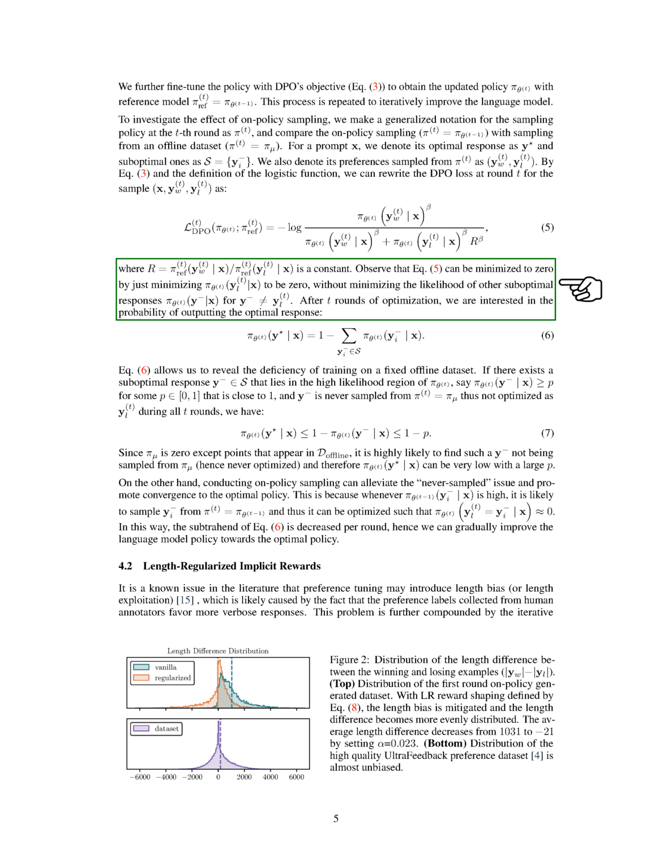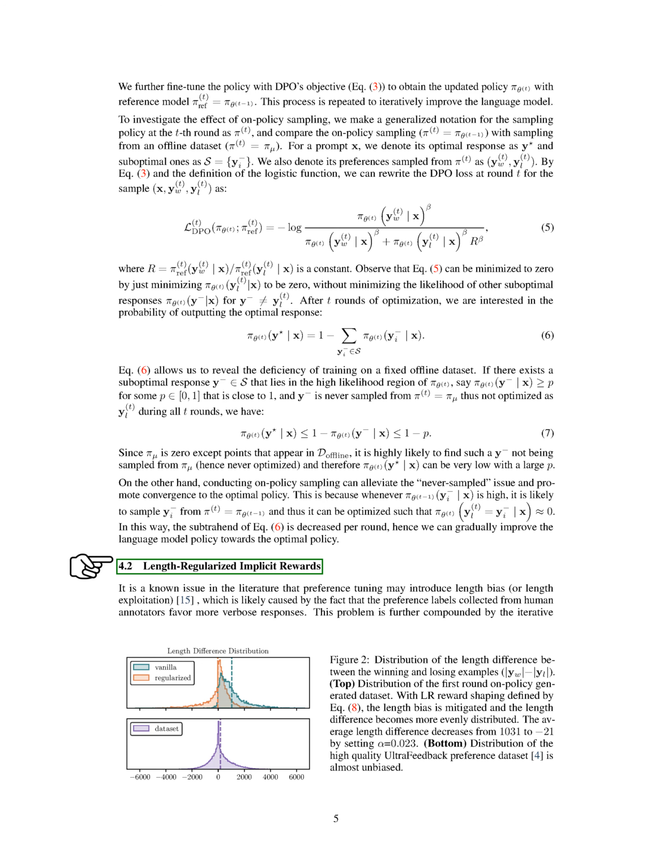After several rounds of optimization, we are interested in the likelihood of producing the optimal response. The analysis reveals the limitations of training on a fixed offline dataset. On-policy sampling helps address the issue of suboptimal responses not being sampled and optimized, leading to improved convergence towards the optimal policy. This approach gradually enhances the language model policy over rounds.